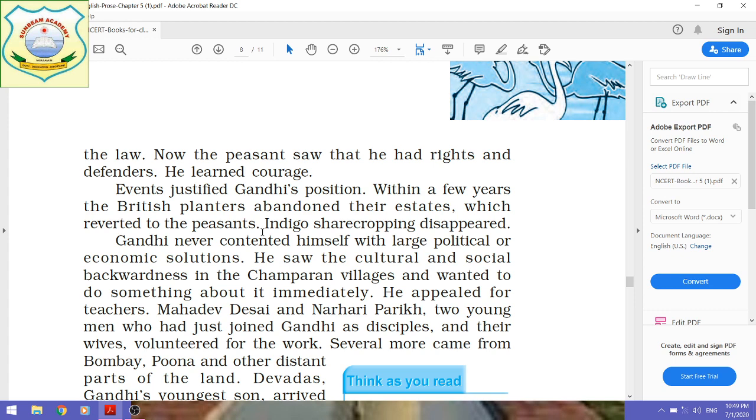The landlord system had been broken in a few years, and those lands where peasants and sharecroppers were working as tenants went back to the peasants, and in this way peasants became the owners of those lands, and indigo sharecropping disappeared forever from Champaran.